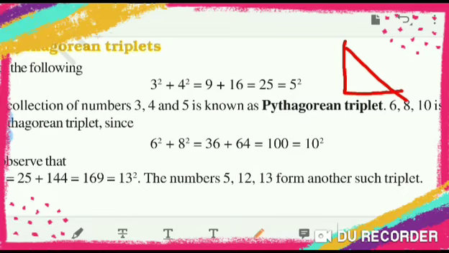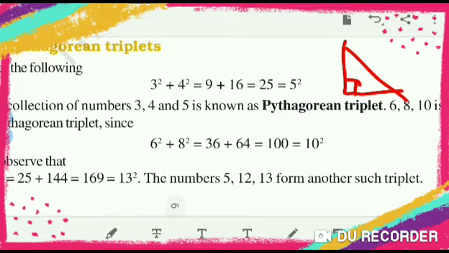Right angle, like this. So hypotenuse square is equal to one side square plus other side square. Okay. So here also there are some particular numbers in such a way that the sum of squares of two small numbers is equal to the square of the greatest number.